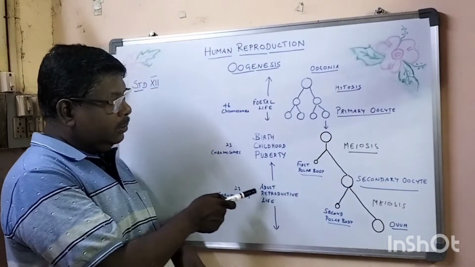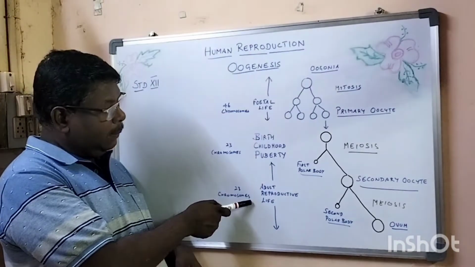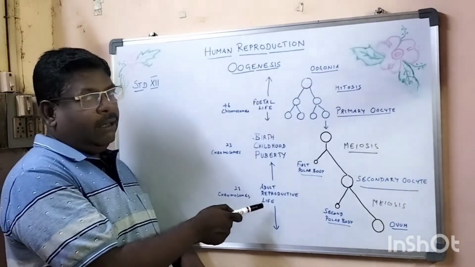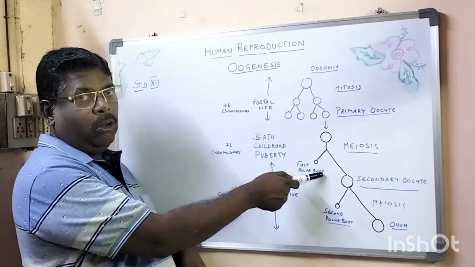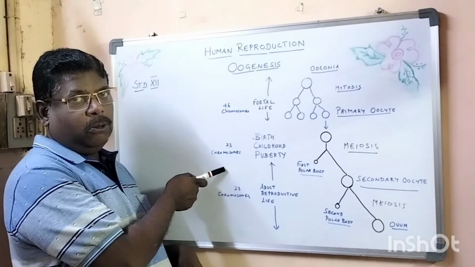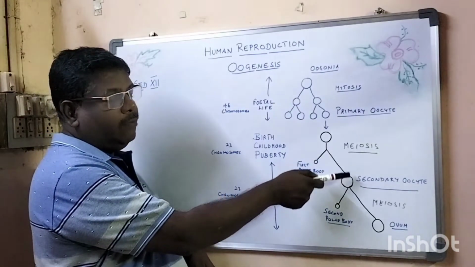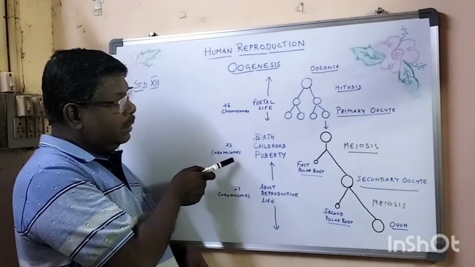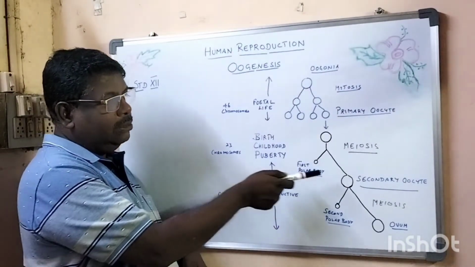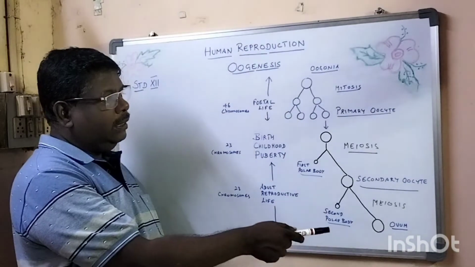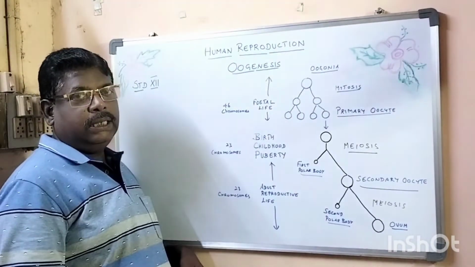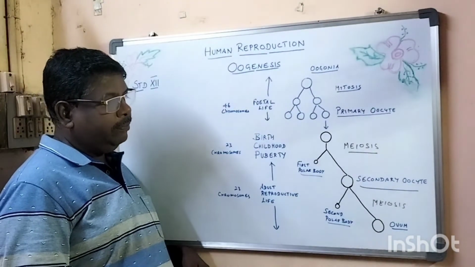This happens during adult reproductive life. As you all know, once meiosis happens, thereafter the cells become haploid containing 23 chromosomes. The cells after meiosis division have 23 chromosomes. These are haploid. So the secondary oocyte is haploid, the ovum is haploid, and that is how oogenesis takes place.